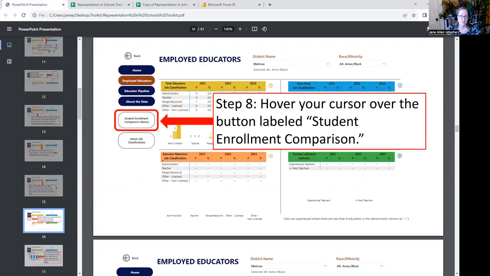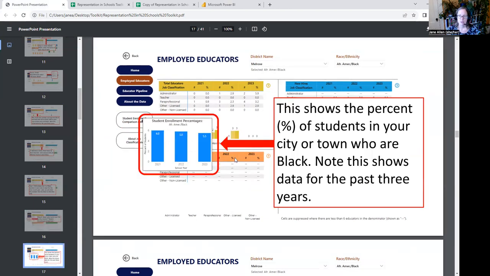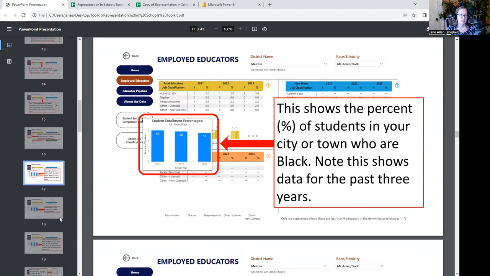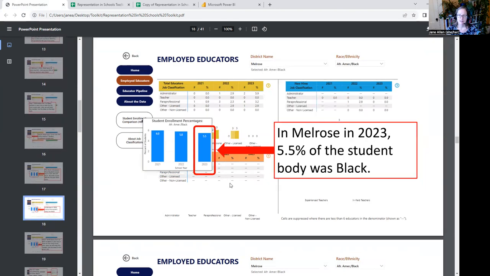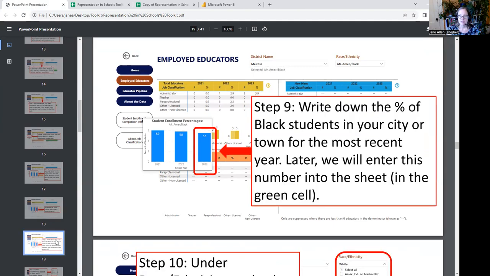So let's go back to the presentation. Again, this shows you that it's the data for the past 3 years, and that in Melrose in 2023, 5.5% of the student body was Black. The number's right here, 5.5%. So write that down, write down 5.5%, and later we're going to enter that number in the green cell. So right next to it, write green.